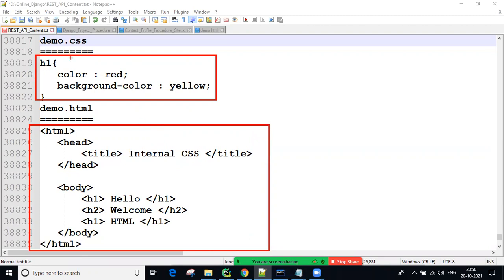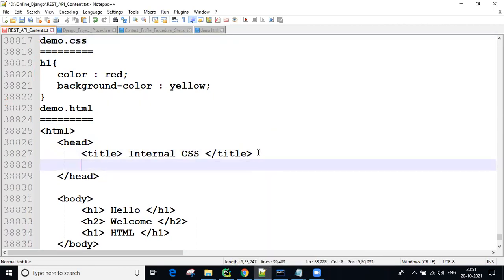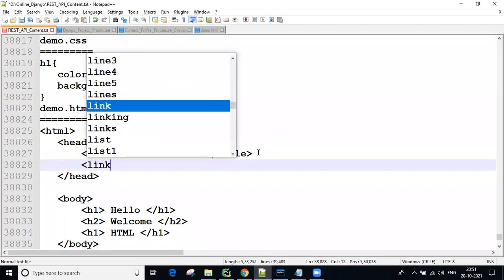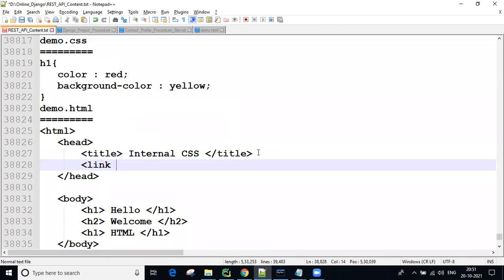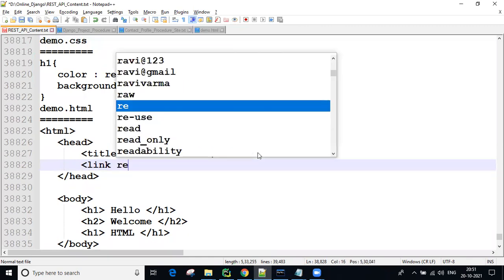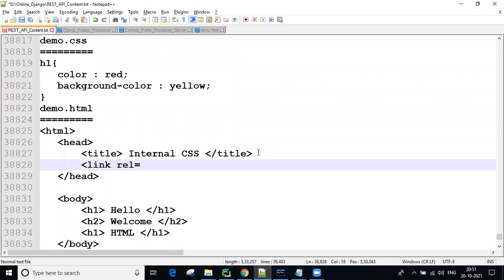Okay. So this external CSS file link we can use inside our head section. We need to make a relation between both files. We need to provide a link between both files, guys. How do we provide it? Using the link tag. We have the link tag, guys. Link rel equal to stylesheet. REL means relation.